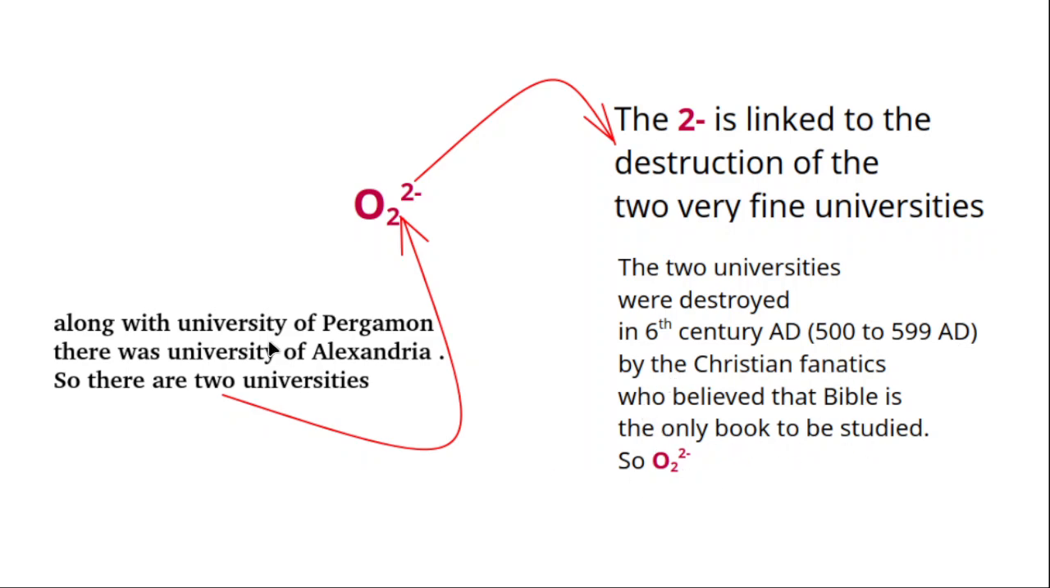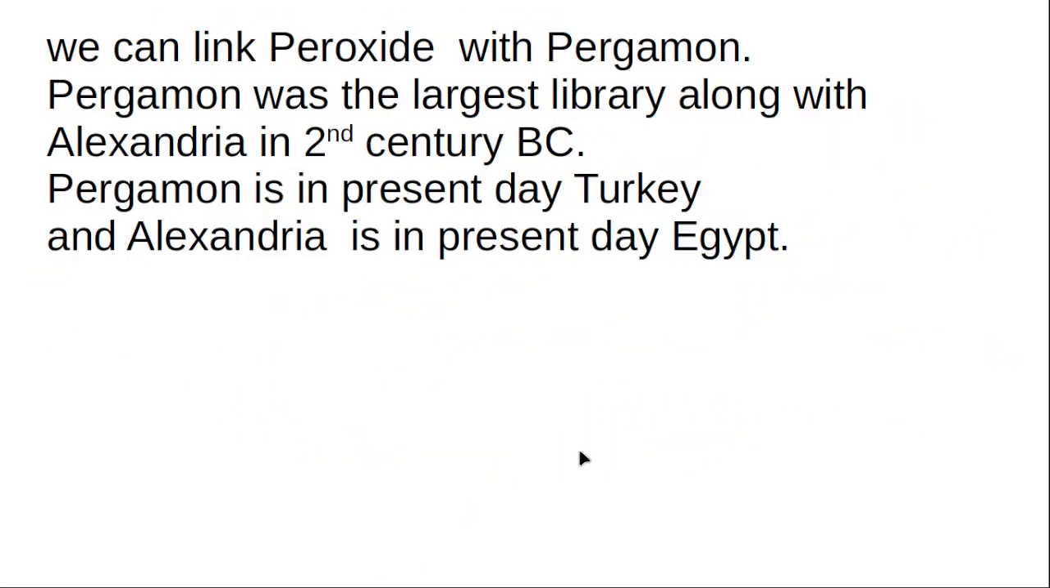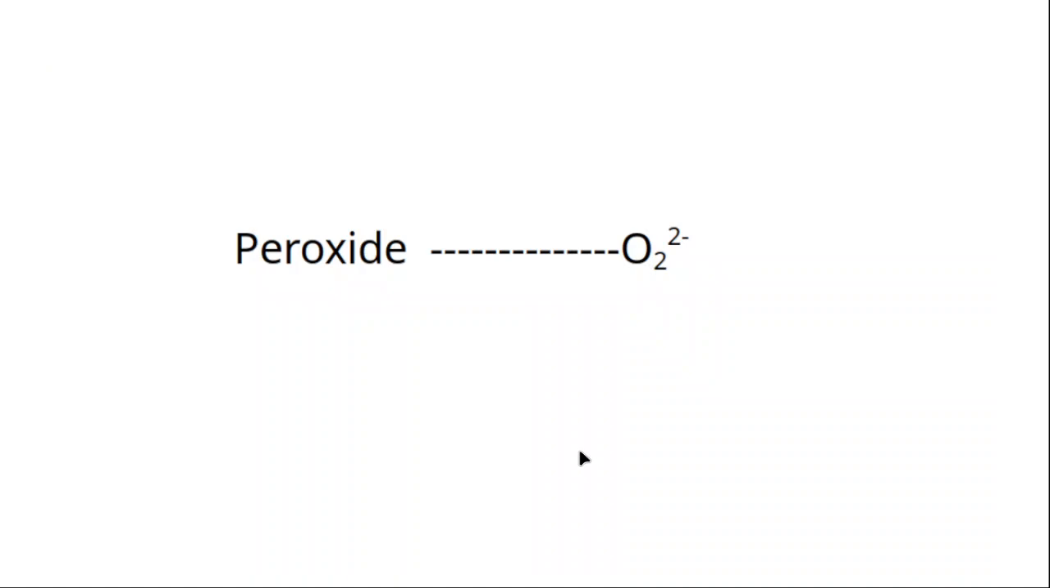So O2 2 minus. See, the subscript 2 of peroxide is linked to two universities, the University of Pergamon and the University of Alexandria. The superscript 2 minus is linked to the destruction of the two universities by Christian bishops in the 6th century, because they thought that the Bible is the only book to be studied. Okay, this is all I want to explain. Thank you.